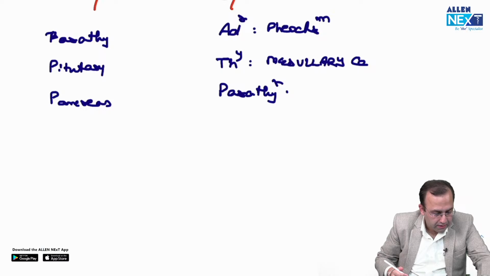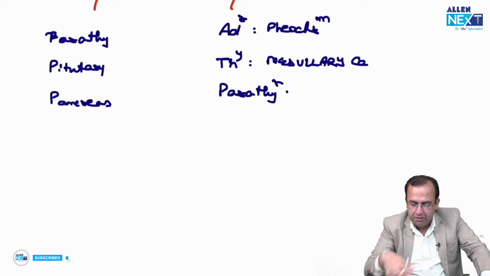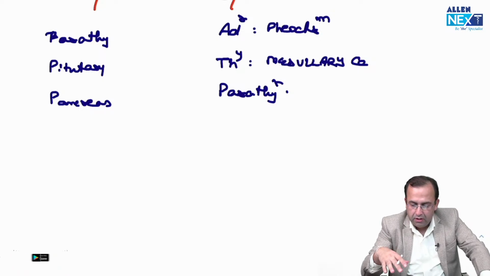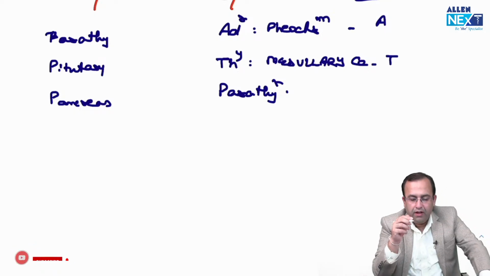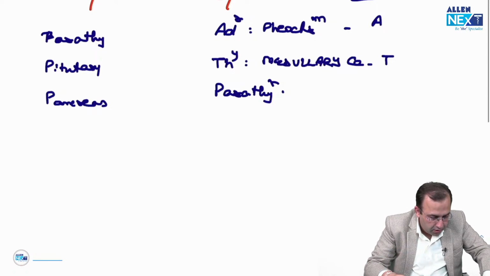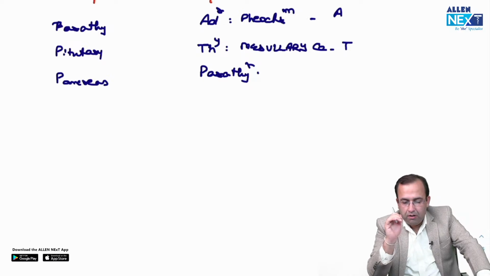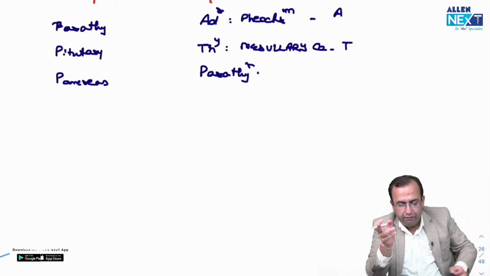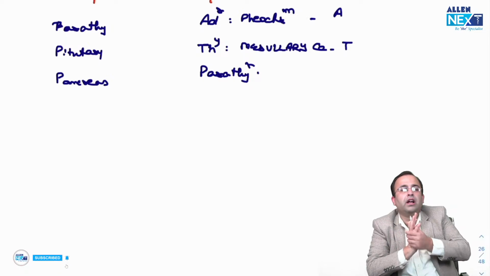Next, the slide is visible, it's absolutely okay. Versus MEN 2B, where organs affected are AT: adrenal, pheochromocytoma, thyroid. Let me zoom it out, I guess this will be slightly better. MEN 2B: adrenal, pheochromocytoma, thyroid, medullary carcinoma thyroid.